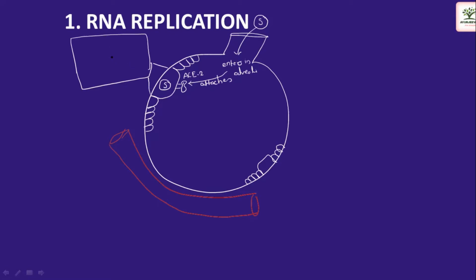We'll enlarge this alveolar epithelial cell. When the virus comes into this cell through this receptor, it releases RNA, and this RNA attaches to the host cell ribosome. RNA multiplication takes place here, and there will be formation of new viruses.